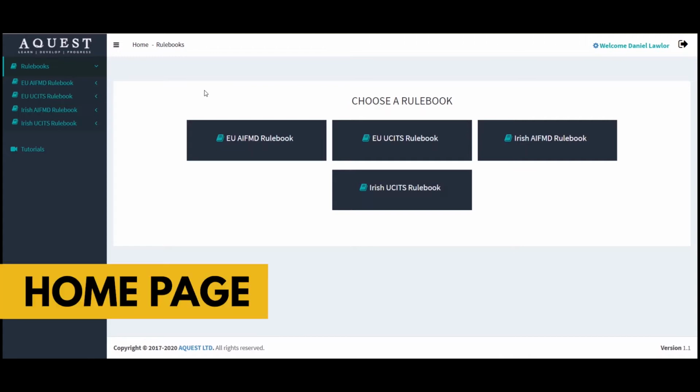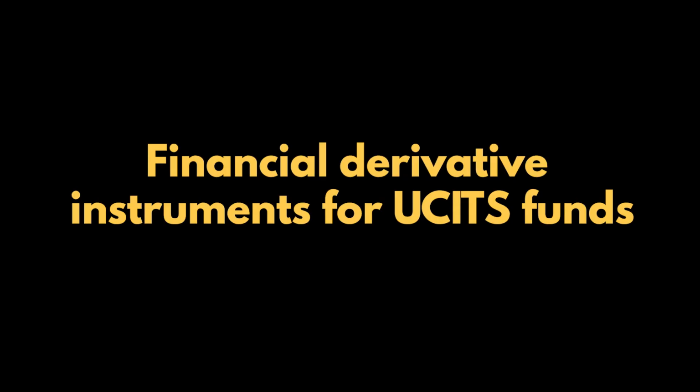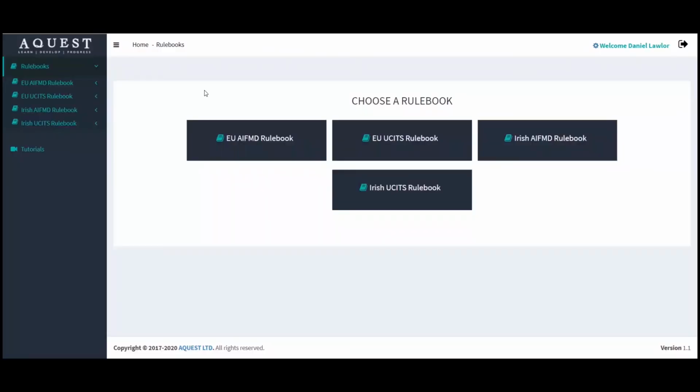Here's the homepage for the Aquest linked rulebooks, and you can see the 4 rulebooks that make up the Irish regulated funds universe. For this video, we want to take a query where we've been asked about the rules around financial derivative instruments for UCITS funds. So to do that, we're going to use the EU UCITS rulebook.